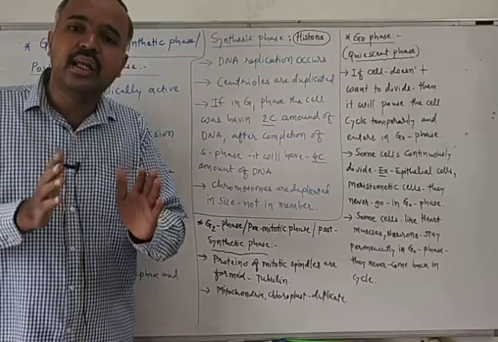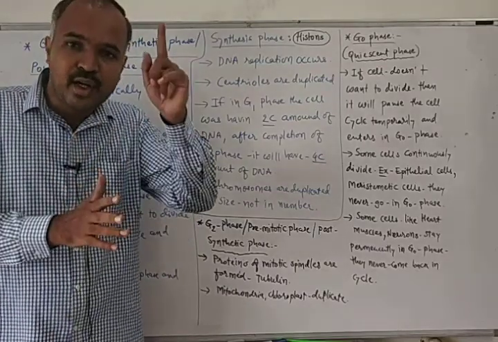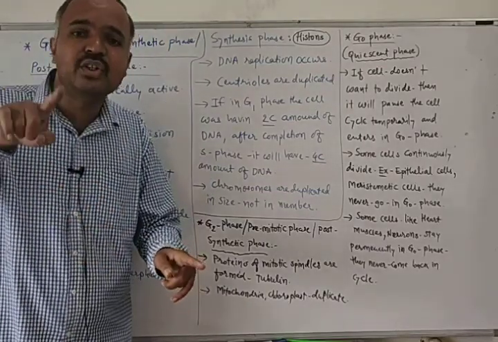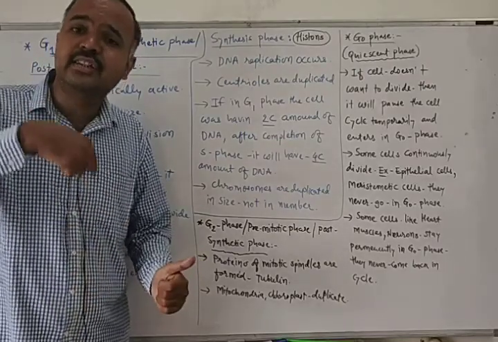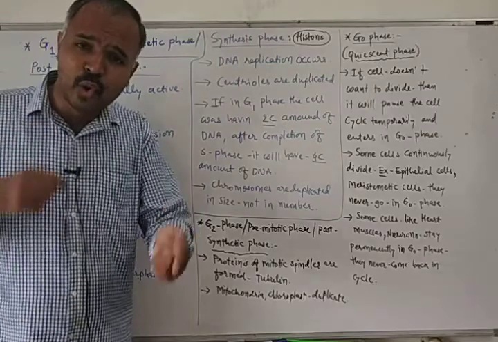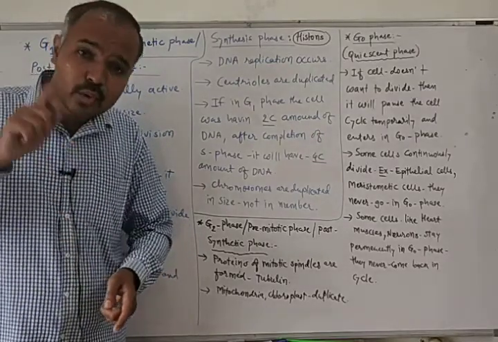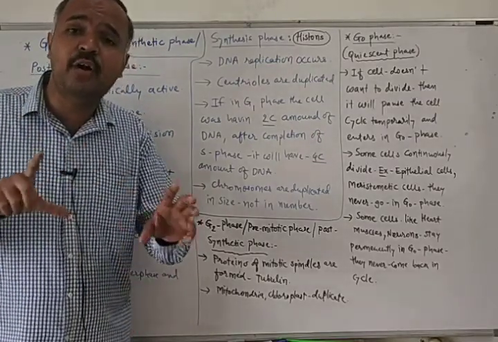I have already explained chromosomes made up of one chromatid and two chromatids in chapter 8. If you don't remember, please go to chapter 8 and read the topic of chromosome.